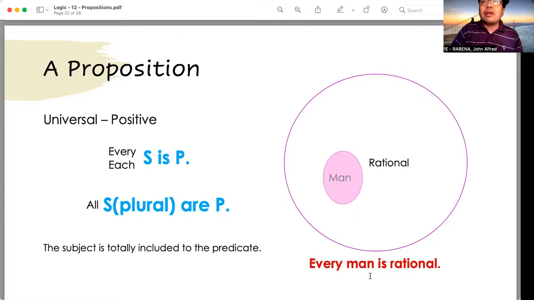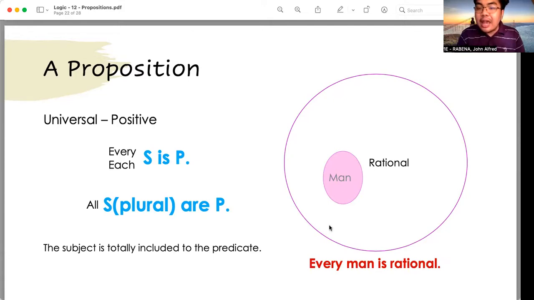How about the quality? When we identify the quality, let us look into the copula, or the linking verb. The linking verb that we use there is the word are. So that is positive because it is not negated by the word not, or it does not show any negation. So in the sentence, all grasses are green, that is an A proposition because it has universal quantity, all grasses, and it has positive quality. So that is what we call an A proposition.